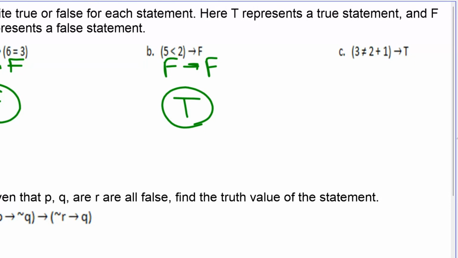Part C, 3 does not equal 2 plus 1. Well, yeah, it does. This statement would be false. False implies true. Well, previous slide said false implies anything is going to be true.